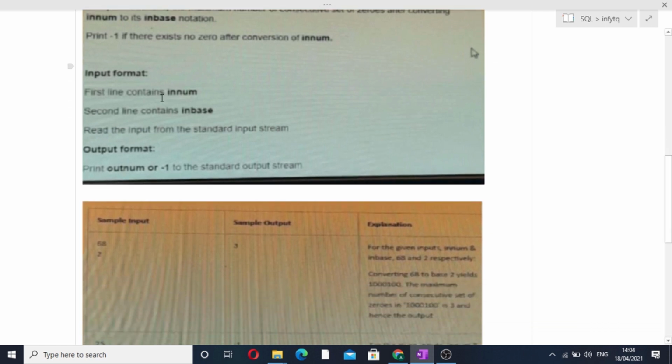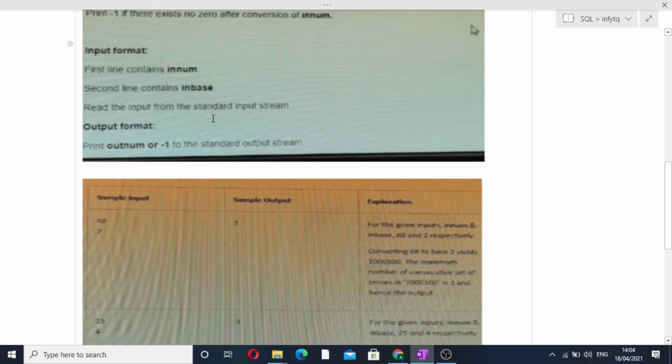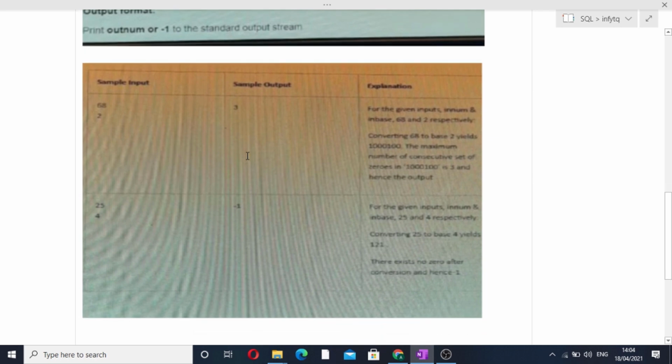Now the first line contains enum, the second line contains the inbase. Now read the input from the standard input stream. Output format: output is outnum or -1. Okay, now let's see the sample input first.